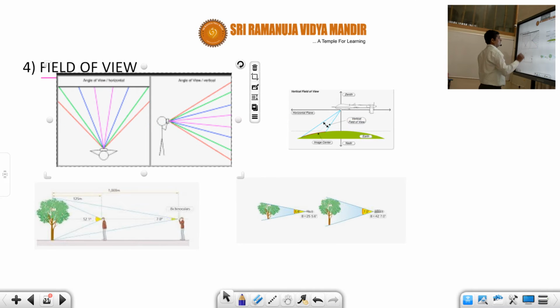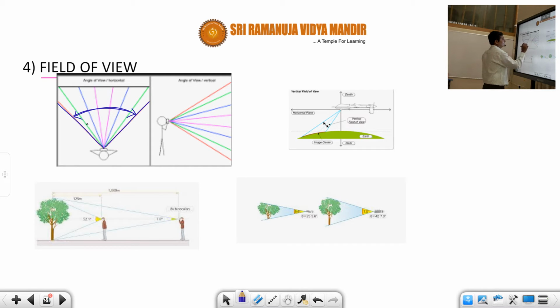When you are seeing through a camera or photo, you have a certain field of view. That means whatever objects are within this angle, those objects only you can see.